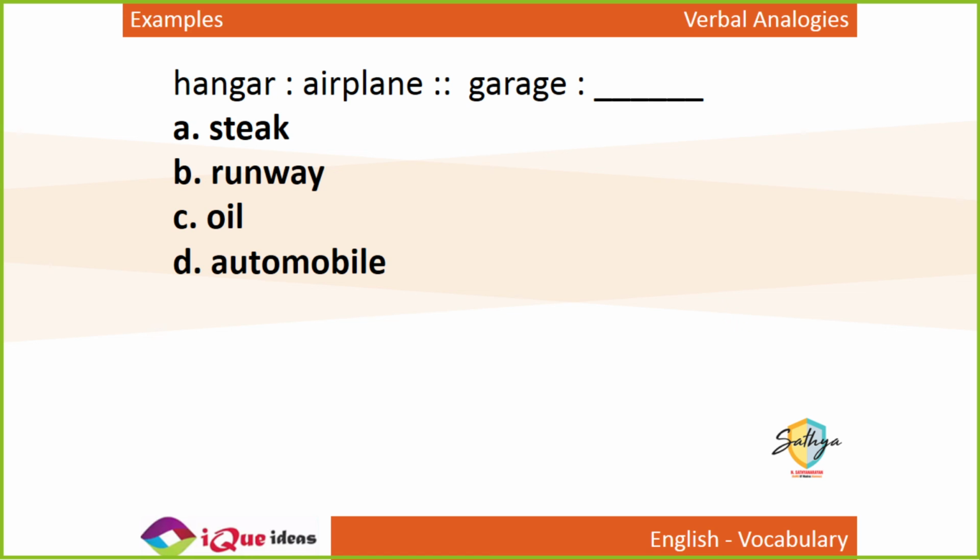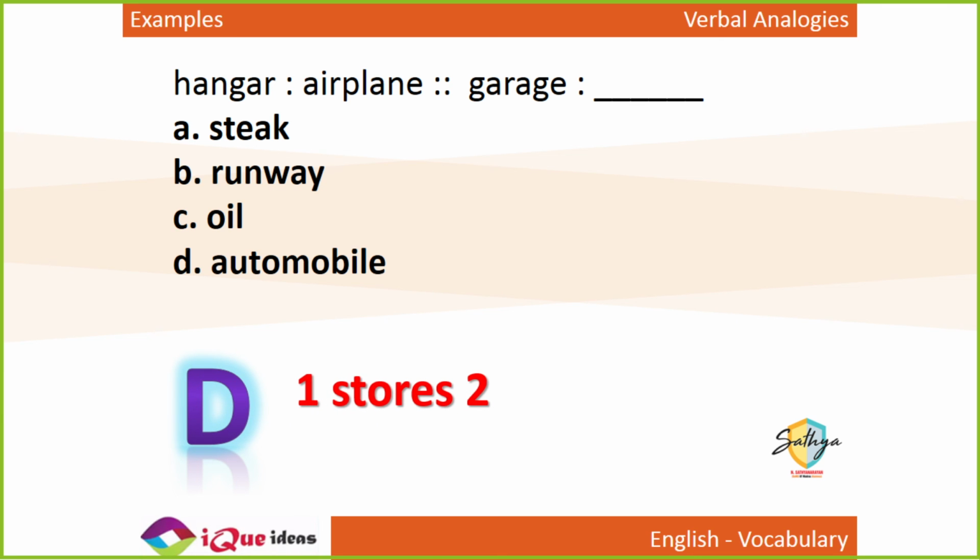A hangar is a place where you store a plane. So a garage is a place where you store what? A hangar is where aeroplanes are parked. So a garage is a place where automobiles are parked. Just like a hangar stores planes, garage stores automobiles. Automobiles are cars. Easy.